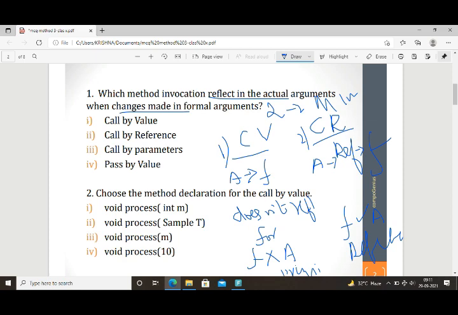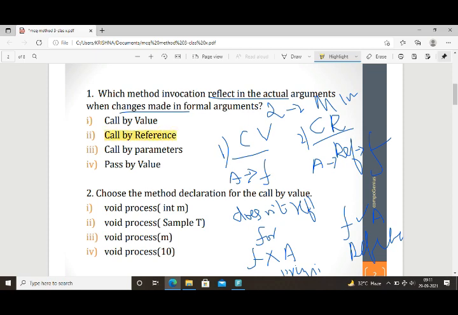So what is the right answer for this first one? Which method invocation reflects in the actual argument when a change is made in the formal argument? It should reflect. Which one is that? Yes, that is call by reference. Call by reference is the right answer.